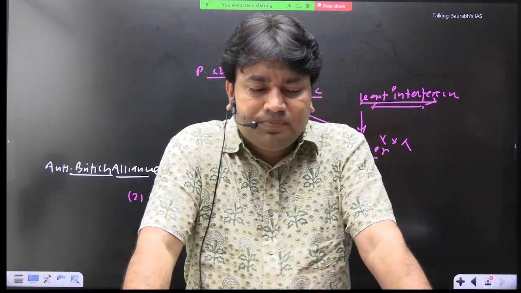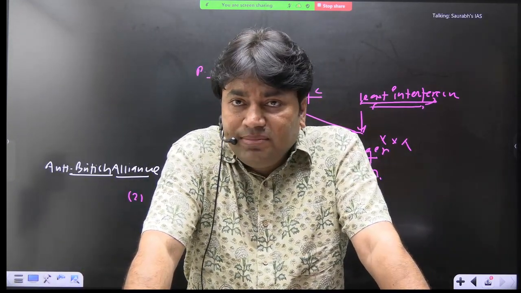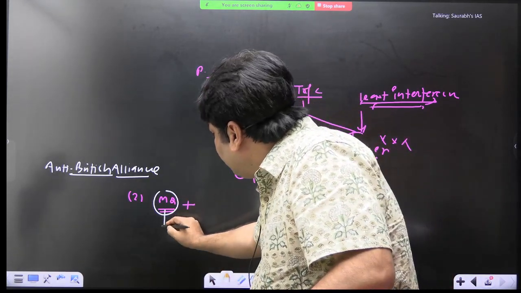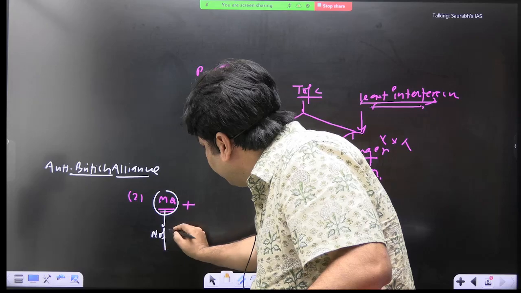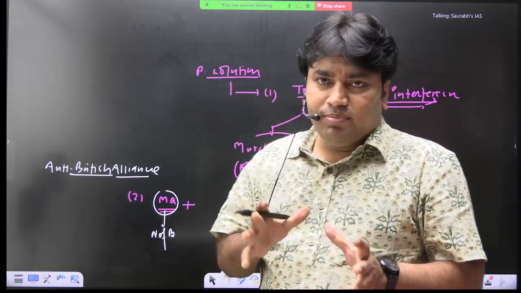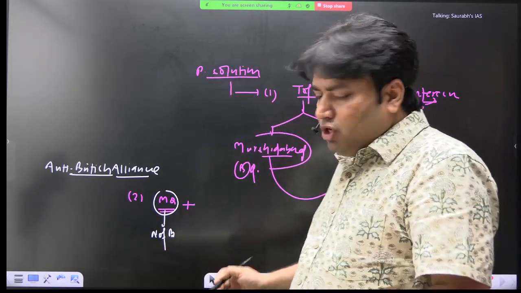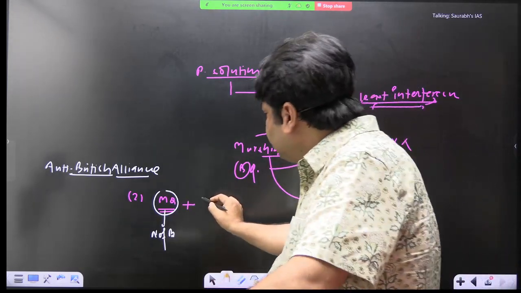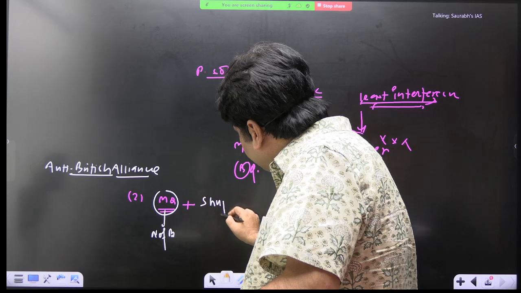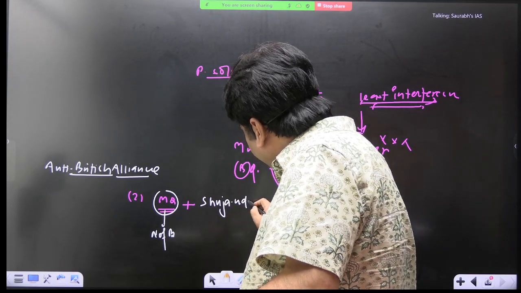So one is Mir Qasim himself. He was the Nawab of Bengal. He will be a part of this alliance. The second party in this alliance will be Shuja-ud-Daula. This is the name, and the name is very important.